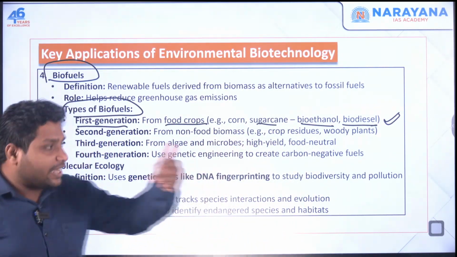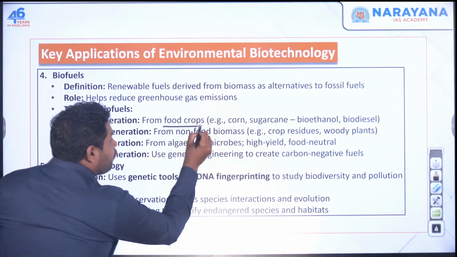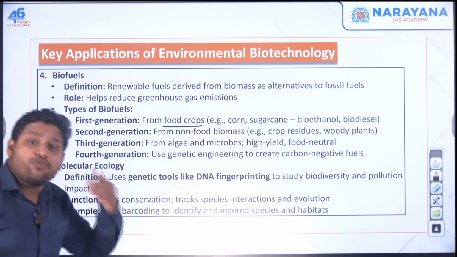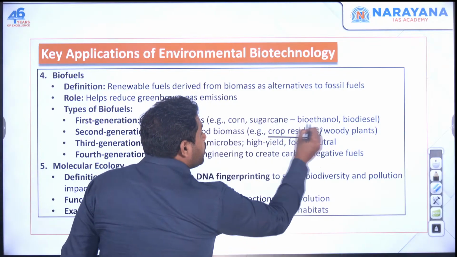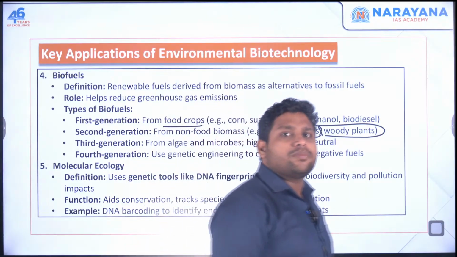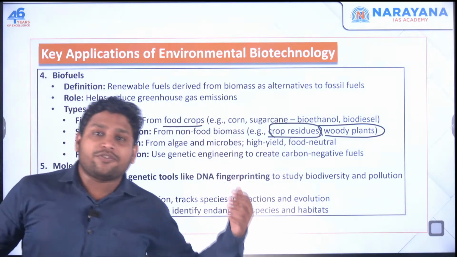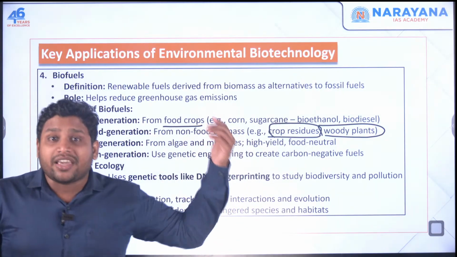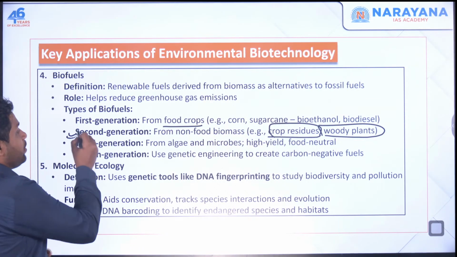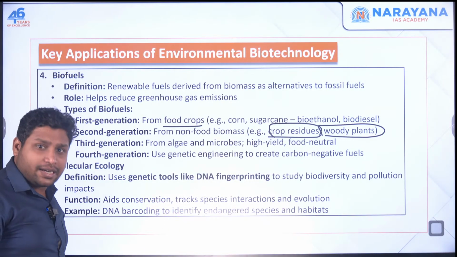With improvement, we came up with the second generation. See, earlier we were using food crops. Later on, we started using crops, but not the food crops. For example, we started using crop residue, we started using woody plants, because food crops are needed for human beings to eat also. Our food security is also important. So if you utilize all the food crops for making biofuels, what are we going to eat? That's the reason we reached the second stage. We are using the residual part. Anyway, we are not going to eat that, right?